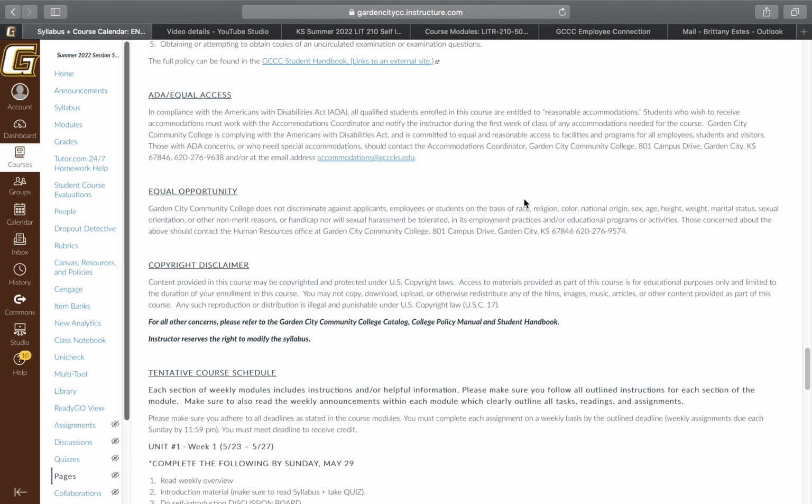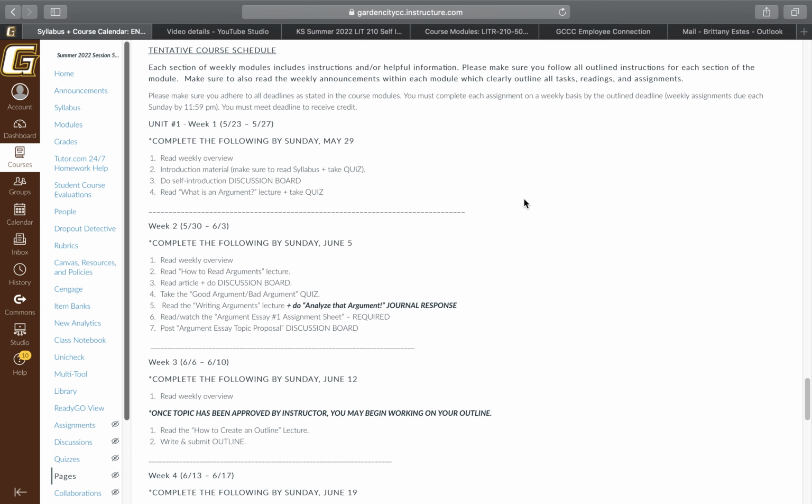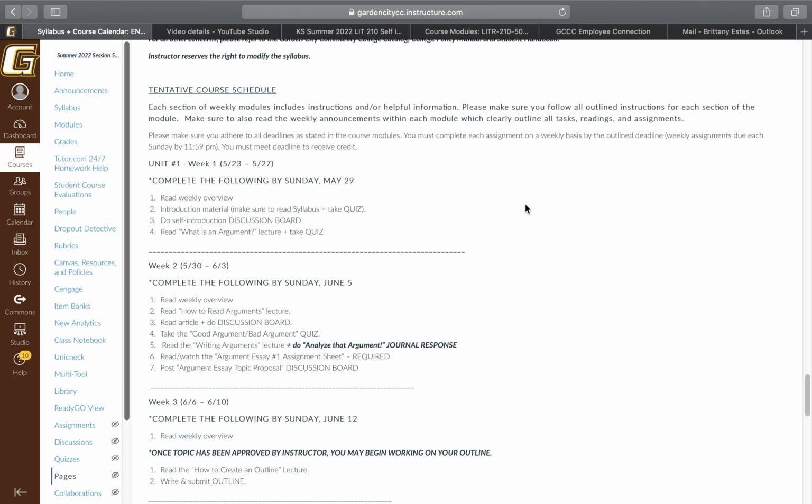Do note that if you have ADA or equal access needs, then that is something that has to go through the college. You need to contact the accommodations coordinator. They will send us paperwork, and we will make the accommodations and send the paperwork as needed. As always, equal opportunity. Do not discriminate openly against anyone. So this, again, this course is in writing. So please do not discriminate against anyone based on race, religion, color, sex, height, anything. And then this whole thing is, of course, subject to the instructor's right to modify.